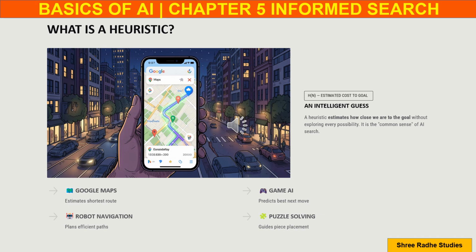Video game characters predict the best possible move. Robots estimate efficient paths before moving. Even puzzle-solving systems use heuristics to place pieces correctly. So heuristics do not guarantee perfection, but they significantly reduce time and computational cost by providing good estimations.